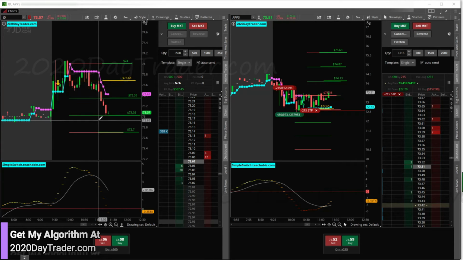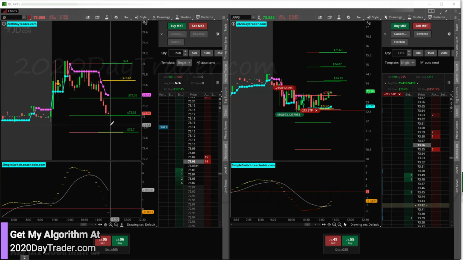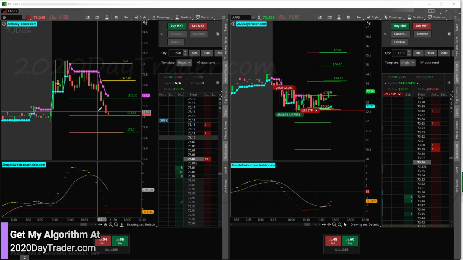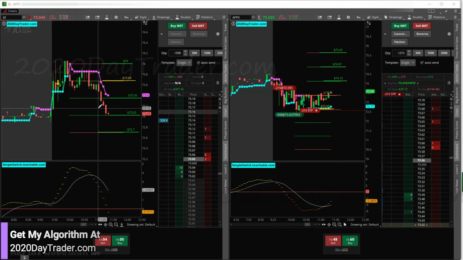Because again, looking at the log, doing what I'm doing right now makes me a lot of money at the end of the year. So I don't need to get back in and chase this, because I know I'm gonna make a ton of money this year. I don't have to chase this one ticker when I got a bunch of other tickers that are going to set up with the strategy, with a statistically proven probability of success, and I'm going to make money.